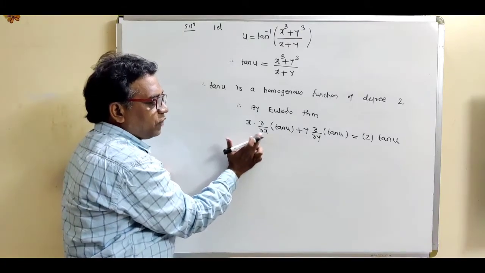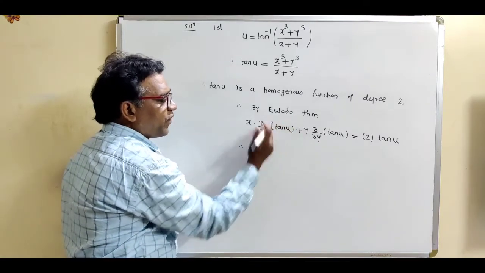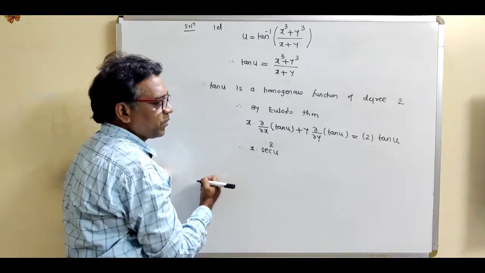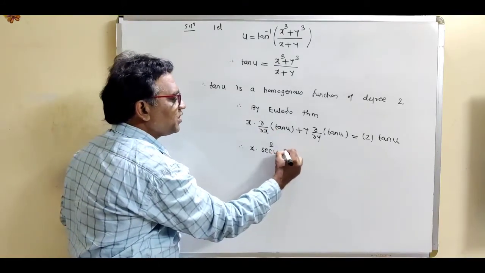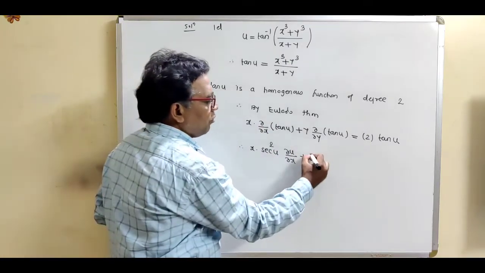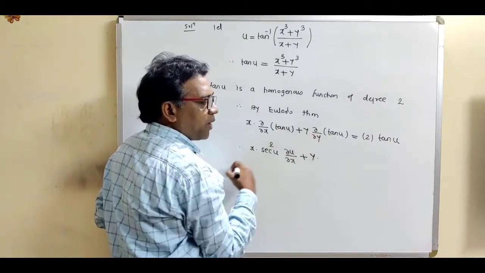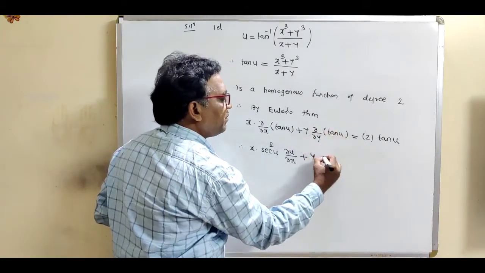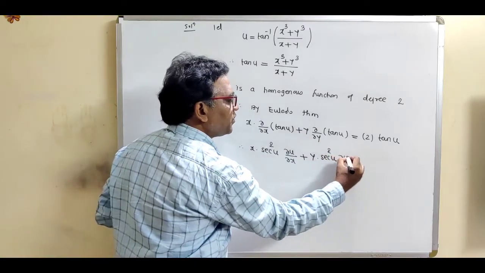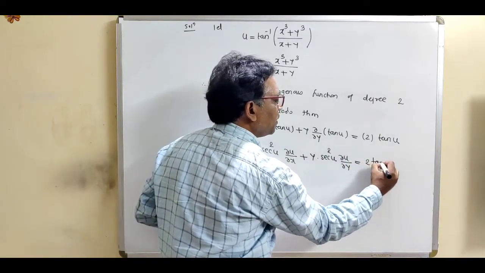now this is partial differentiation with respect to x. First of all, find out the derivative of tan u, which is sec square u, and partial differentiation with respect to x means multiply by del u by del x, plus y into, now this is partial differentiation with respect to y. First of all, find out the derivative of tan u, which is sec square u, and partial differentiation with respect to y means multiply by del u by del y, is equal to 2 into tan u.